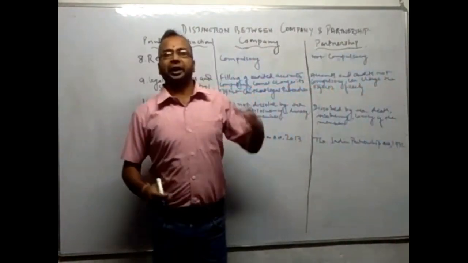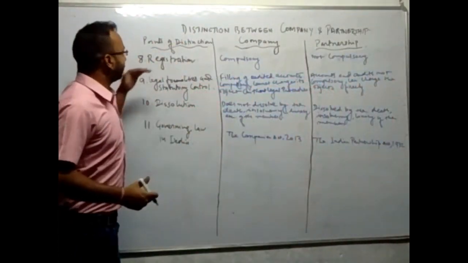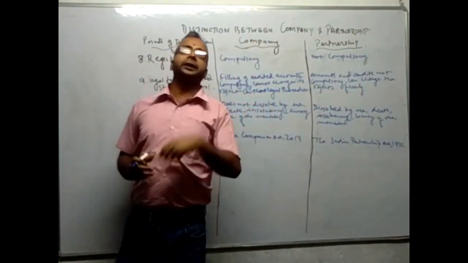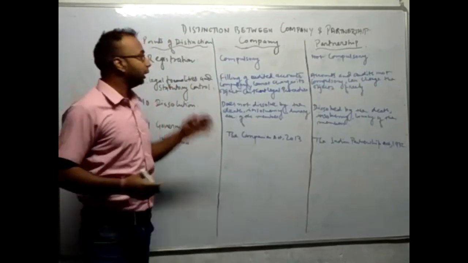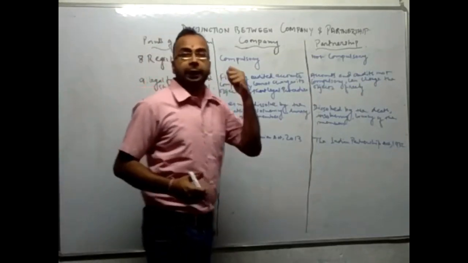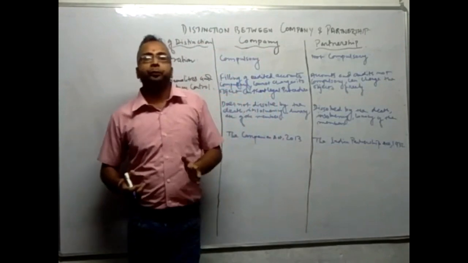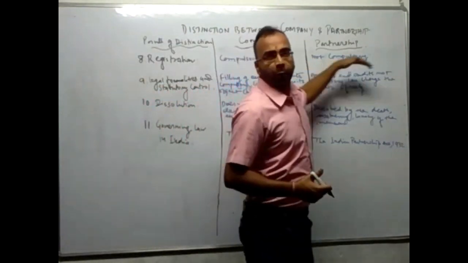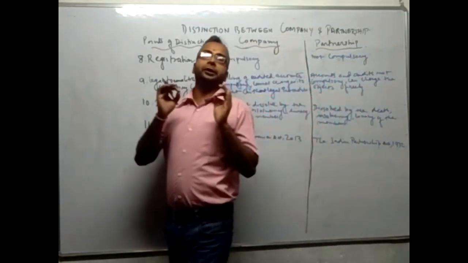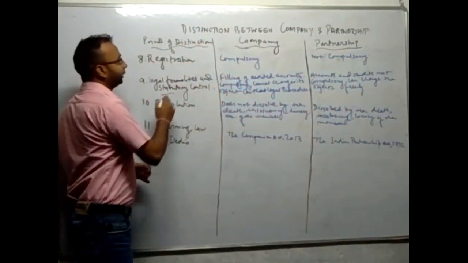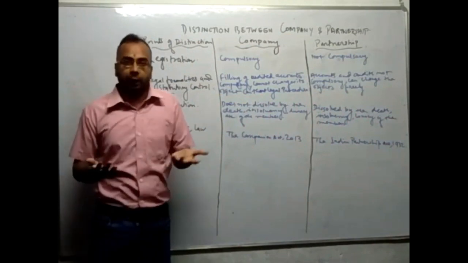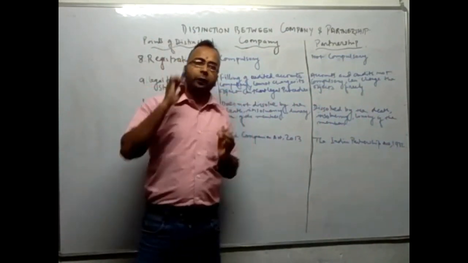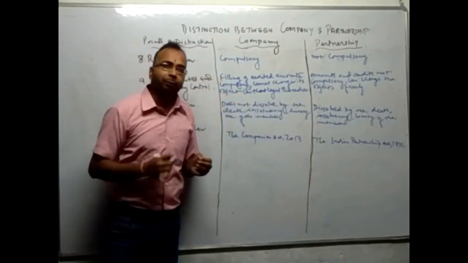Okay students, now let us see the rest part of this topic. We have completed up to the 7th point of distinction. Now we will take the 8th, 9th, 10th and 11th points. The 8th point is registration. Registration is compulsory in case of a company. In case of partnership business, it is not compulsory, it is desirable. Next point of distinction is legal formalities and statutory control. What kind of legal formalities does a company have and what kind of statutory control is imposed on it?